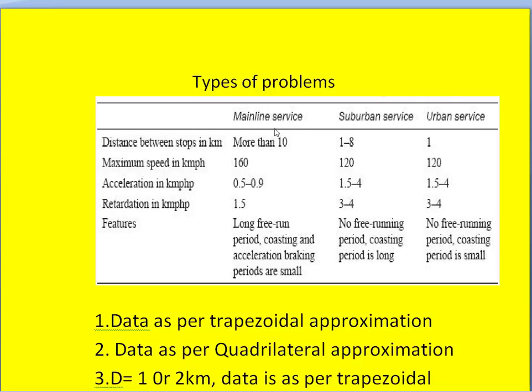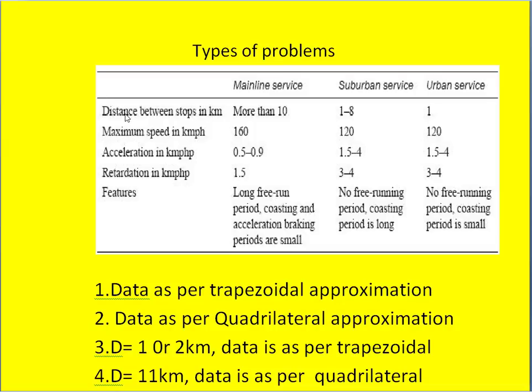The distance between the stops in kilometers will be more than 10 kilometers for mainline service, whereas for suburban service the distance should be more than 1 kilometer, less than 8 or 10 kilometers. For urban service, the distance between the stops should be less than or equal to 1 kilometer.